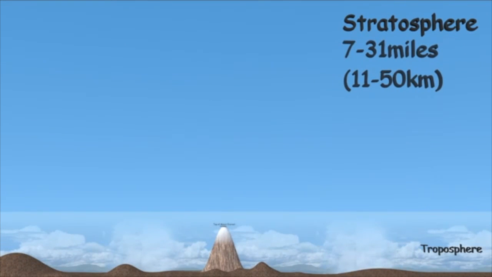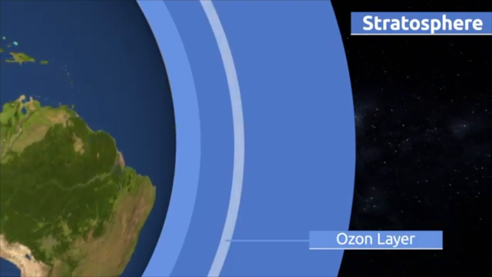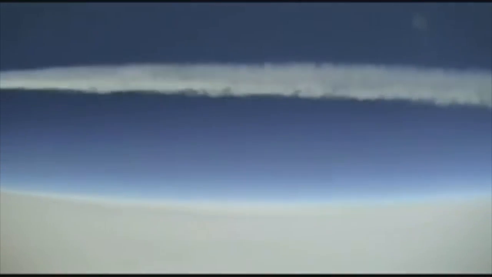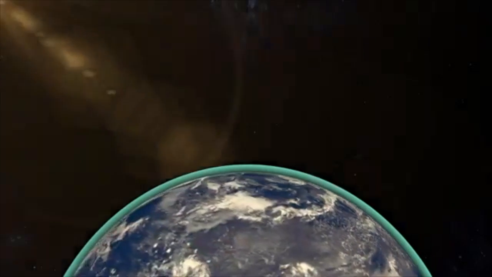The stratosphere contains the ozone layer, and the ozone layer lies 20 to 30 kilometers above the surface of the Earth. The ozone concentration in this region is about 10 parts per million. Although it is present in very small amounts, ozone absorbs the bulk of harmful ultraviolet radiation from the sun. Without the ozone layer in the stratosphere, this harmful ultraviolet radiation would reach the surface and damage plants, animals, and all human life. Too much ultraviolet light can cause skin cancer and eye cataracts.